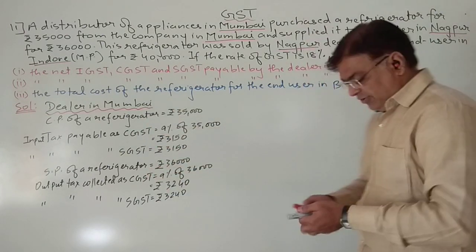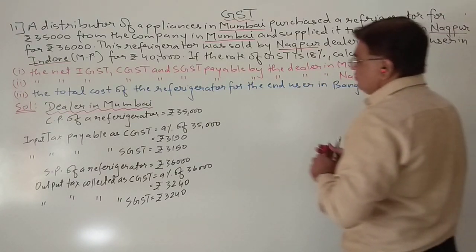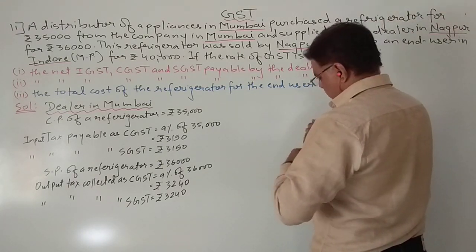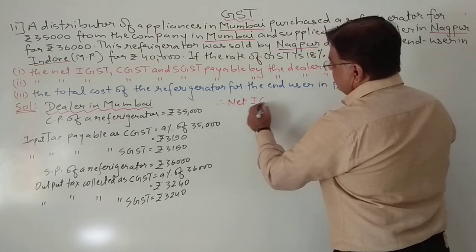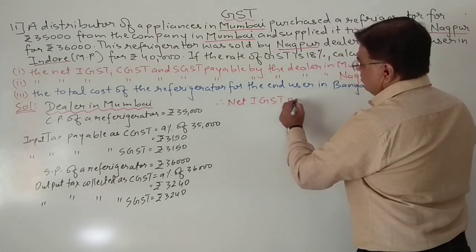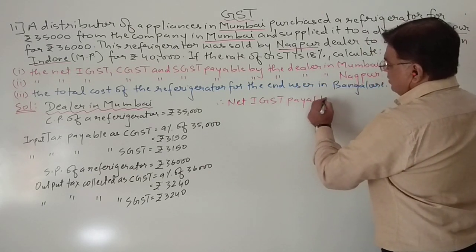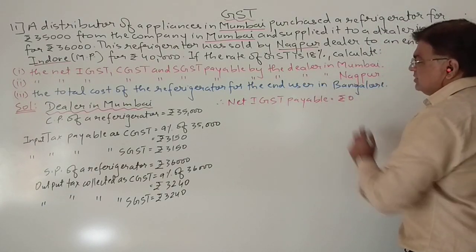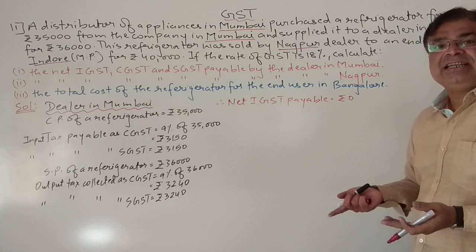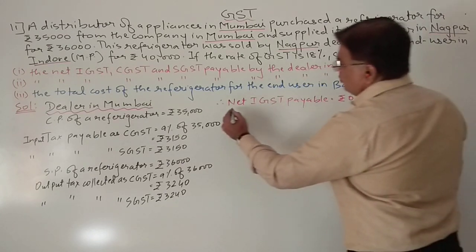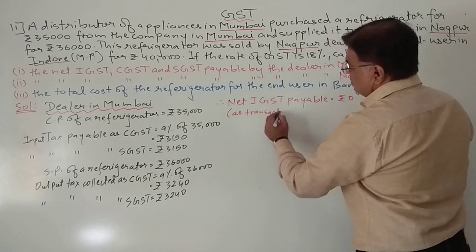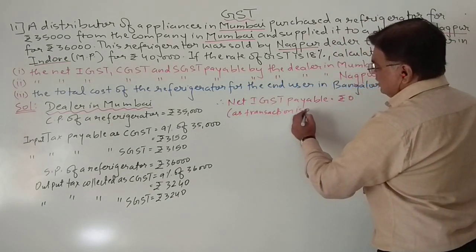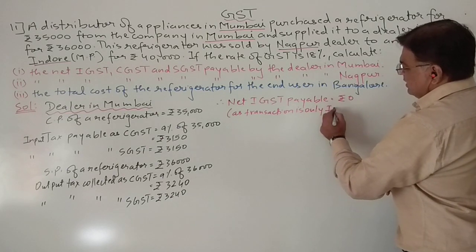Okay, so therefore you can write, therefore net IGST payable equals rupees 0. Why? Because the transaction is intrastate. Or if you want to write the reason, you can write as transaction is only intrastate.